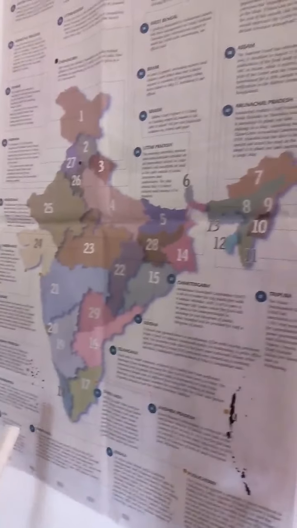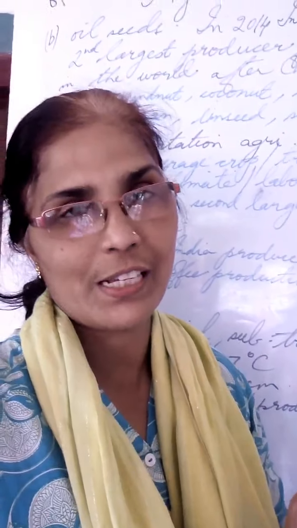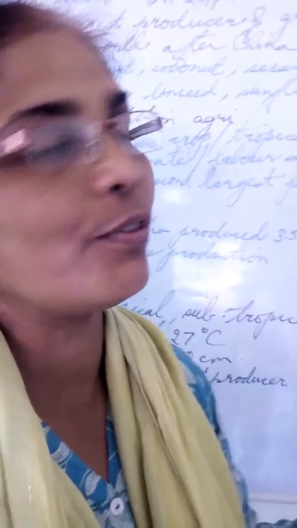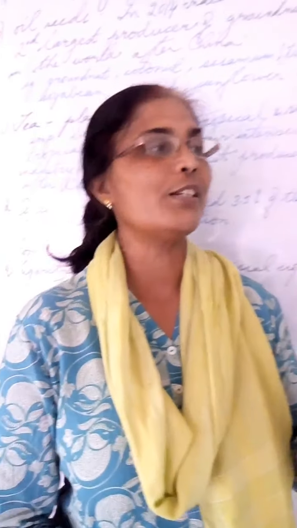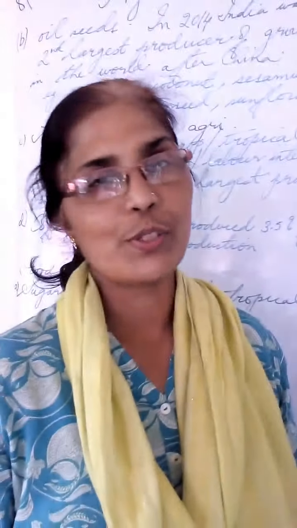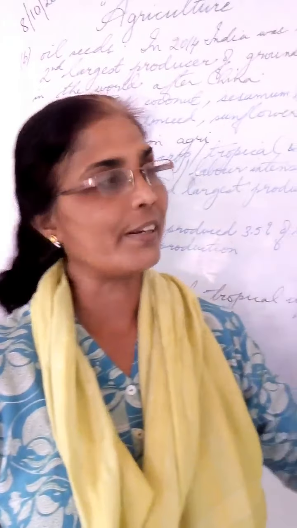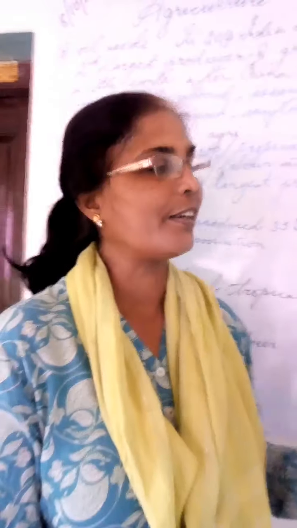Then on the next page, you will write the numbers of the states. It depends. Suppose you give 14 to West Bengal, you write 14. Then you have to specify the major crop that is grown in that particular state. The major crops that are grown in different states of our country have to be marked on your A4 size paper. You have to use attractive colors to make the map of India very rich and attractive, and marks will be given for this. It will be considered as subject enrichment marks.